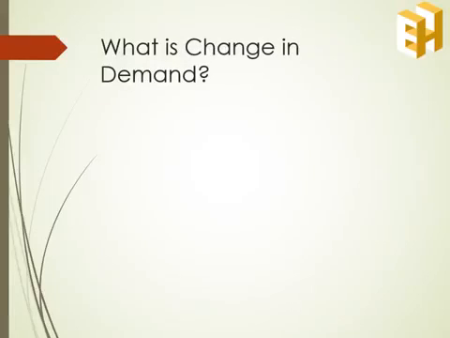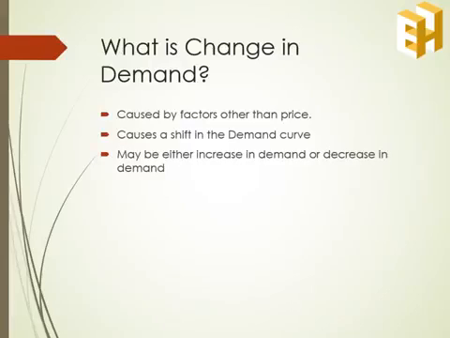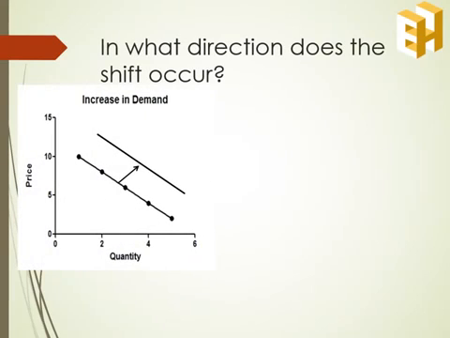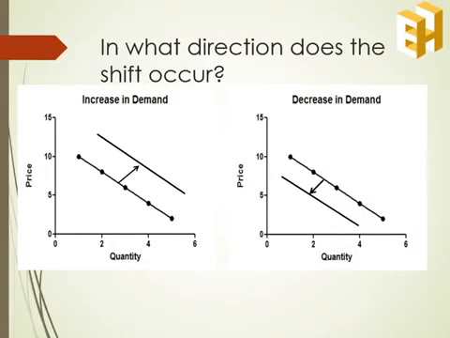So what is change in demand? Any change caused in the demand due to the factors other than price is called the change in demand. This leads to the shift in the demand curve, which may lead to either increase in demand or decrease in demand. Increase in demand would lead to a rightward shift in the demand curve, and decrease in demand would cause the demand curve to shift leftwards. So increase in demand would lead to outward shift in the demand curve, whereas decrease in demand would lead to an inward shift in the demand curve.